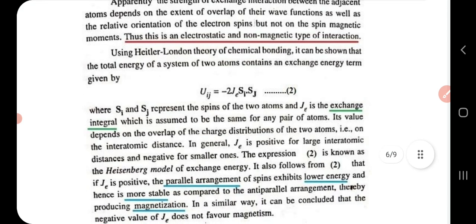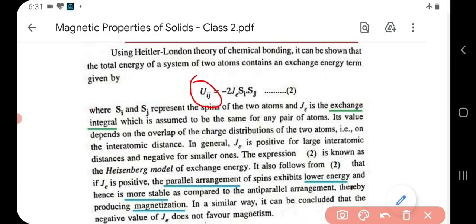Now, an expression for exchange energy between two atoms is given by Uij. Uij stands for exchange energy, where i stands for the ith atom and j stands for the jth atom. The expression for exchange energy between two atoms i and j is given by Uij equal to minus 2 J Si dot Sj. Here Si and Sj represent the spins of the two atoms. J is the exchange integral, and it is supposed to be the same for any pair of atoms.